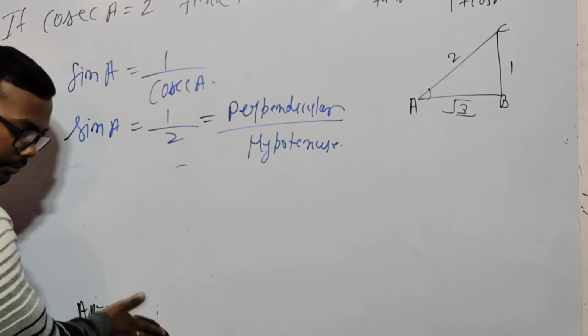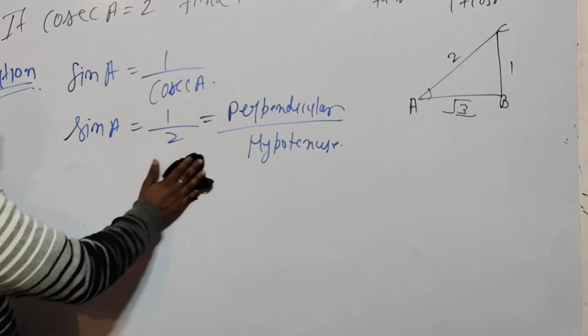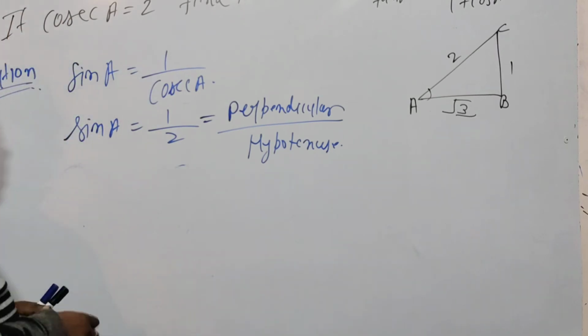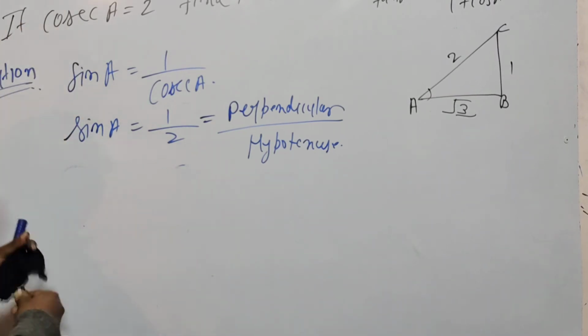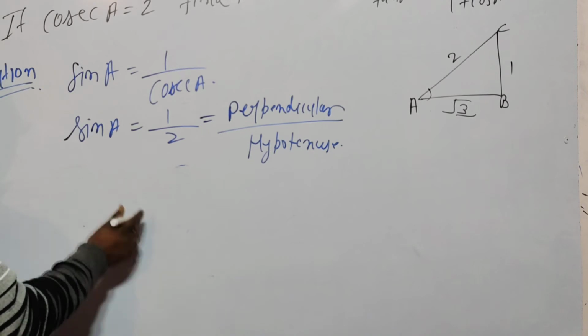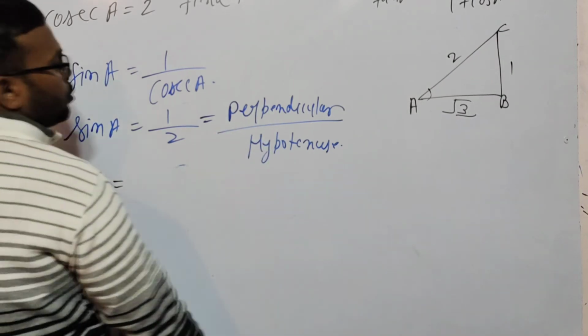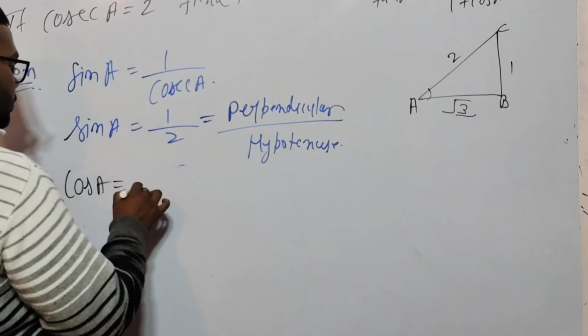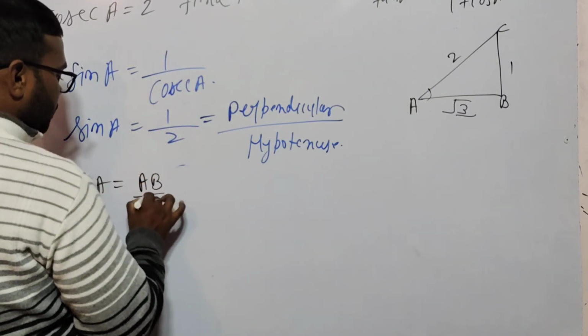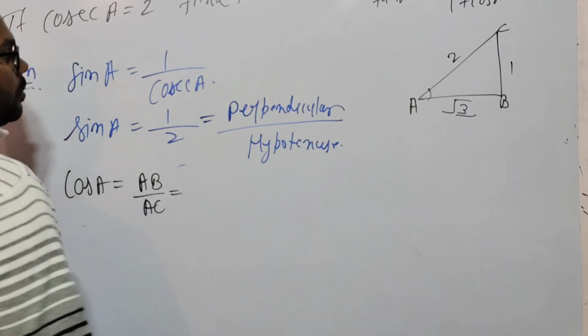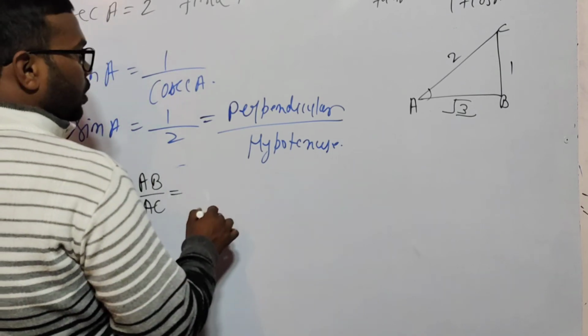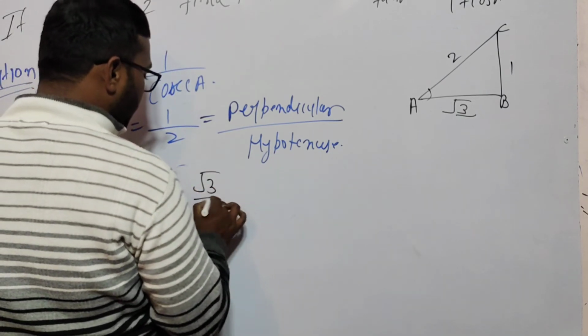How to calculate? Look here. Sin A is equal to 1 by 2, and cos A is equal to base upon hypotenuse. So what is your base? AB by AC, so cos A is equal to under root 3 by 2.